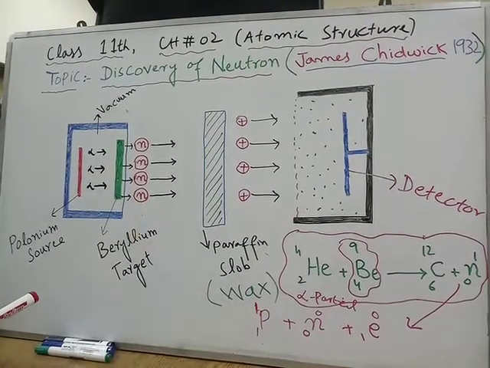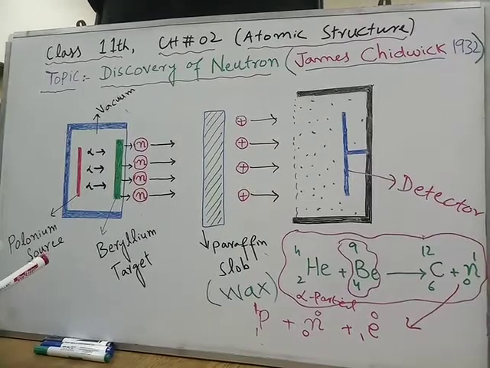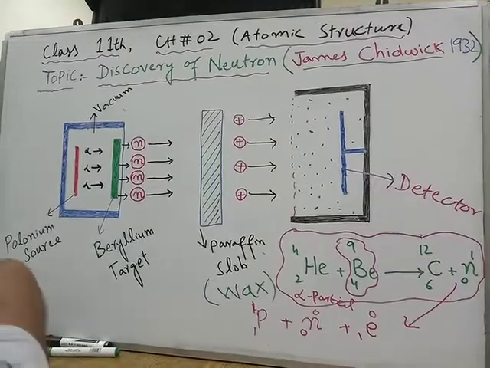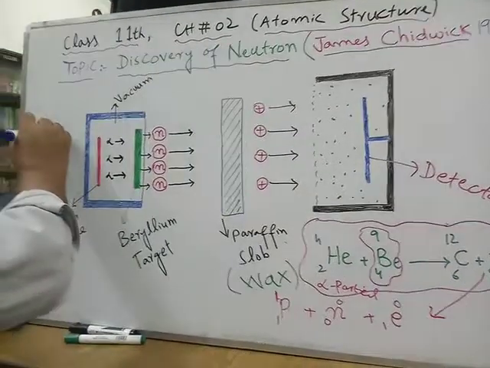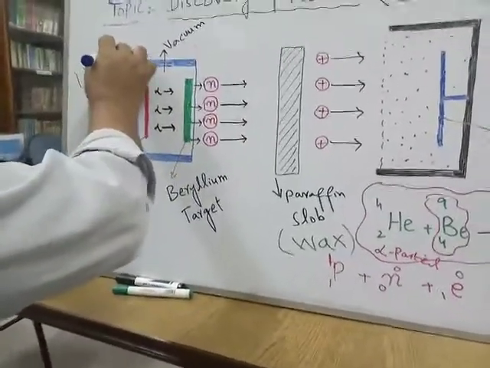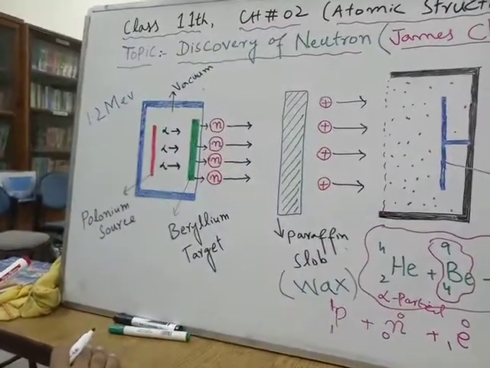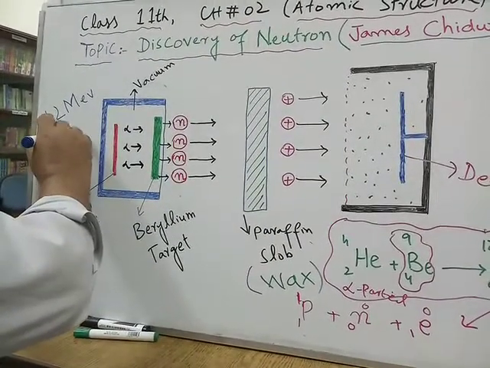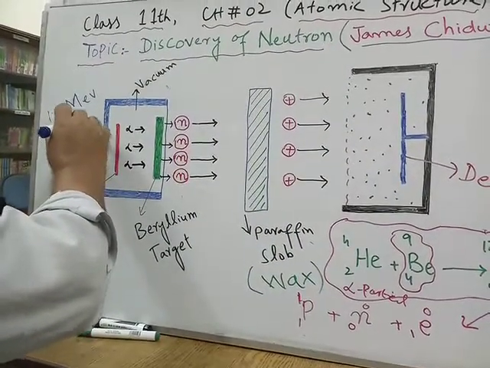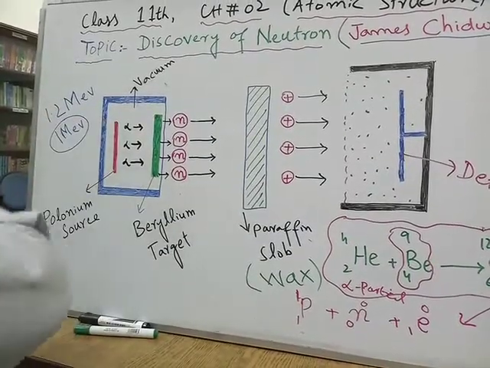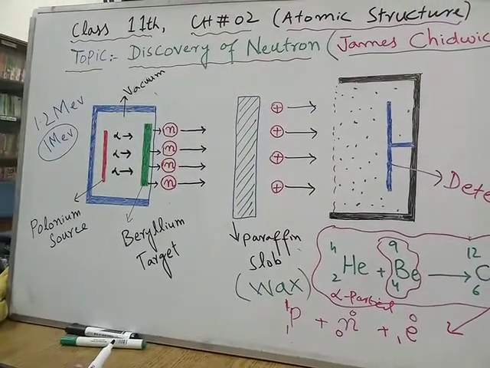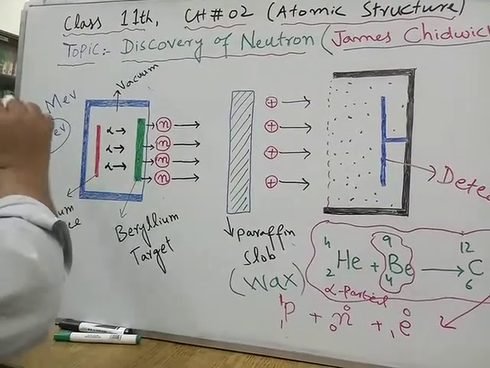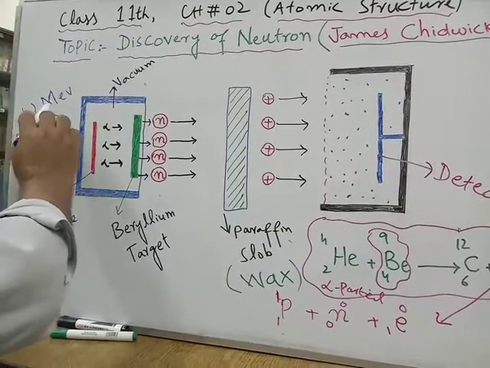Fast neutrons are those neutrons which have energy equal to or greater than 1.2 mega electron volt.